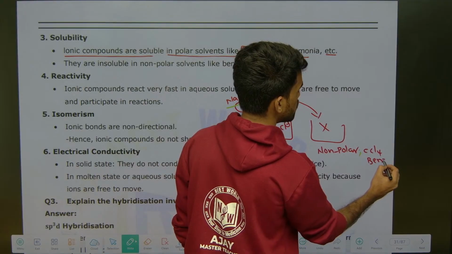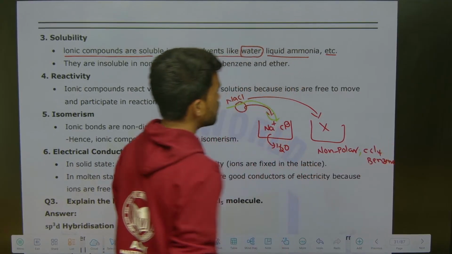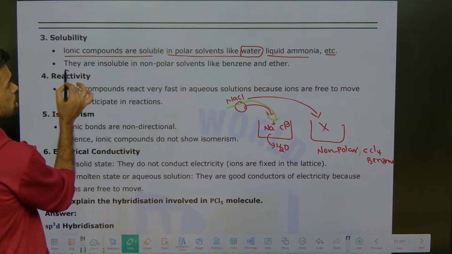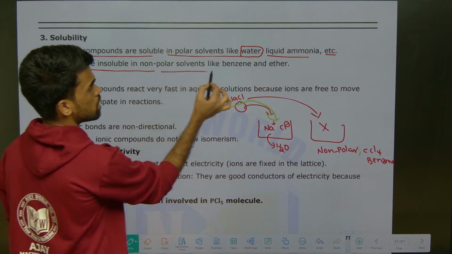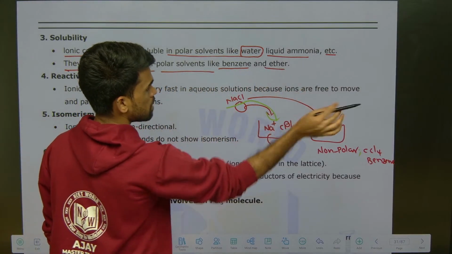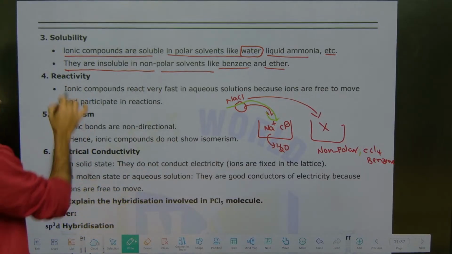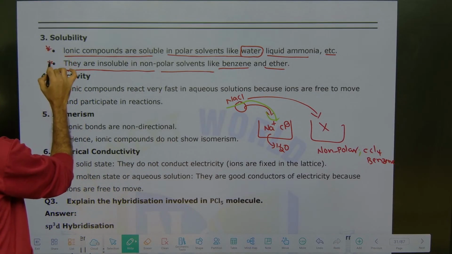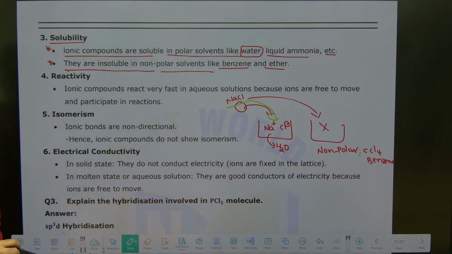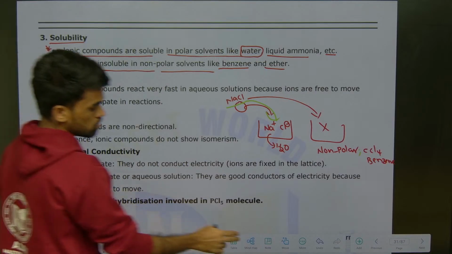They are insoluble in non-polar solvents like benzene, ether, CCl4. Remember these two points are also important. This is the third property, solubility.